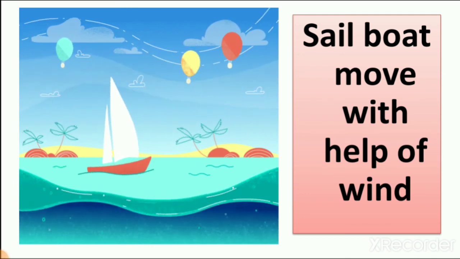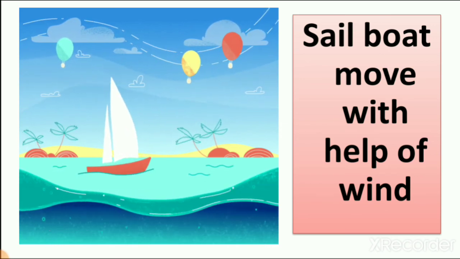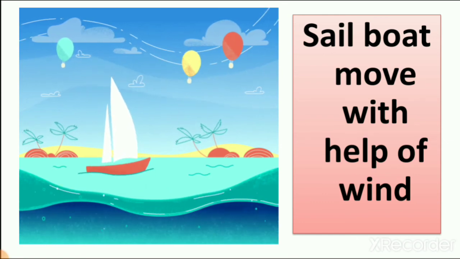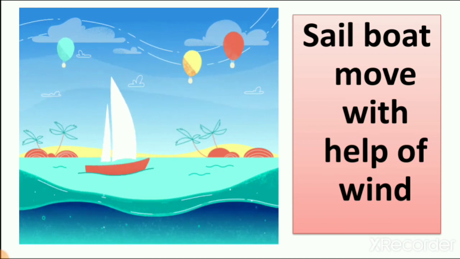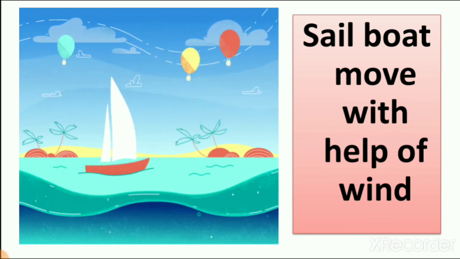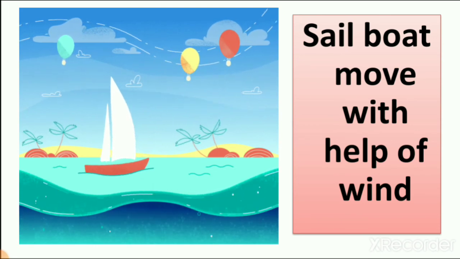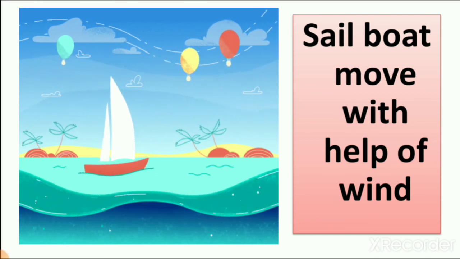If the boat is in the ocean and the direction of wind is changed, then the boat also changes to the other direction, right? So a sail boat moves with the help of wind. You can see here the picture of a moving sail boat.